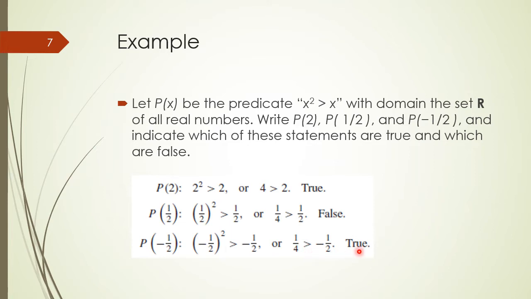Students, it is important to mention here that for a predicate's variables we have a domain, and if there are, for example, 50 elements in a domain, then we can get 50 different statements, and those statements would be either true or false. In this case, we have the domain R, and there are unlimited members, and therefore we can get so many statements for the given predicate x squared is greater than x.